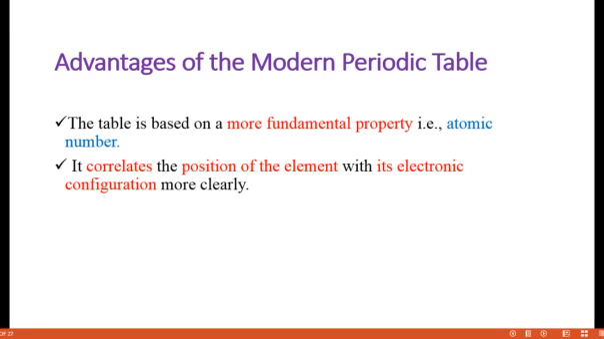The second one, it correlates the position of the element with its electronic configuration more clearly. So based on the electronic configuration, when we arrange elements in increasing order of atomic number, the next configuration elements are arranged sequentially. Because of that, it correlates the position of the elements correctly.